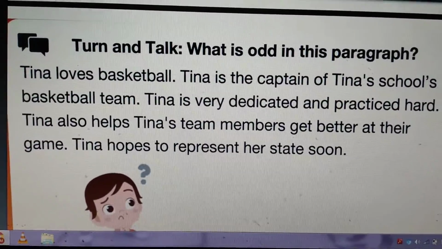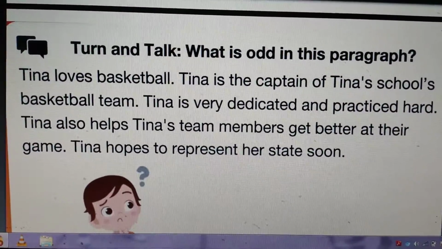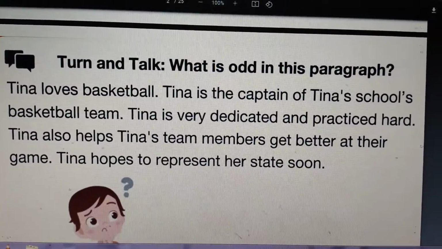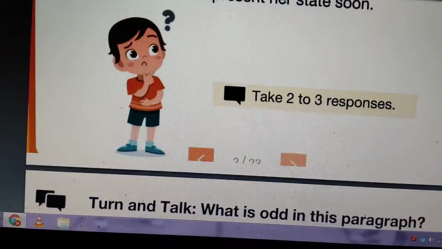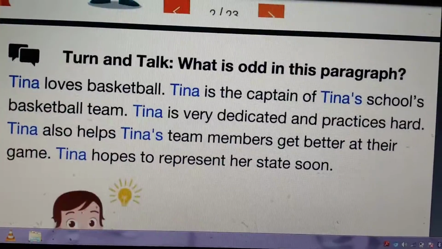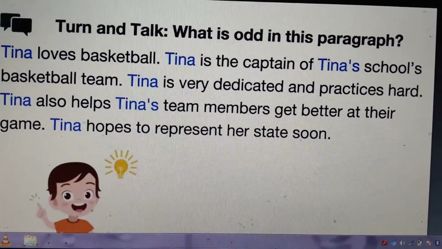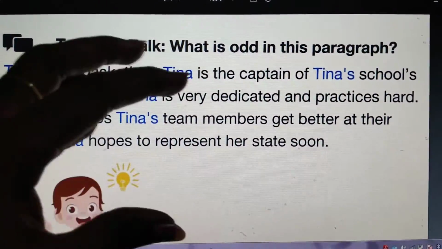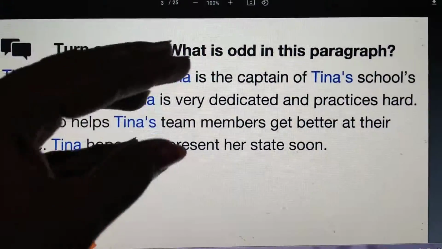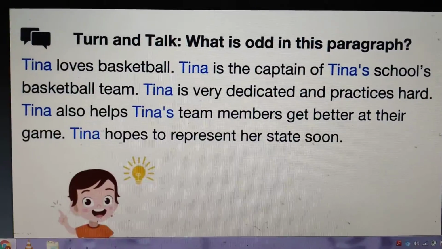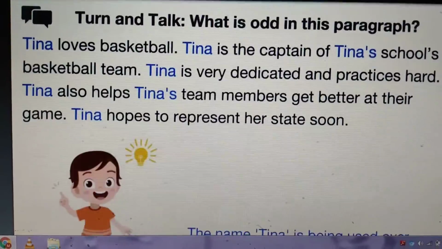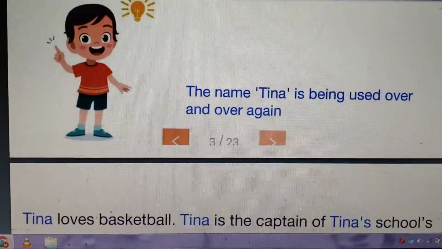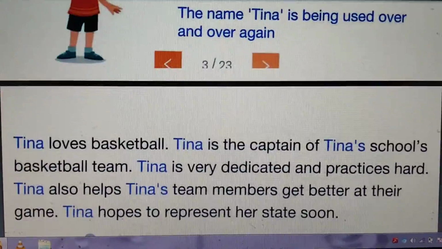So what is odd in this paragraph? Did you all find? So you can see which is odd in this paragraph now. Wherever you read a particular sentence, you can see that Tina is given there. Isn't it? So here you can see the name Tina is being used over and over again.